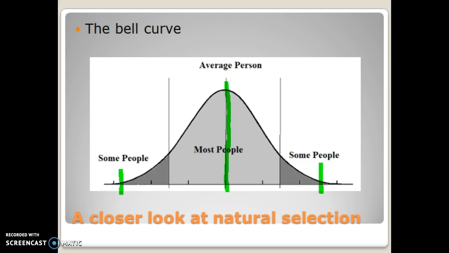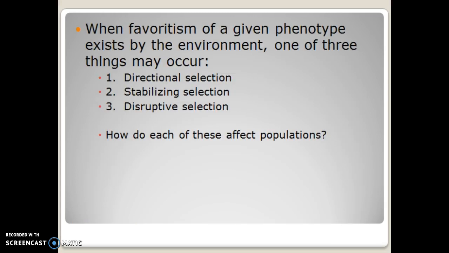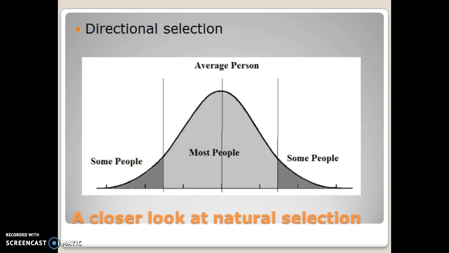So we talked about the three different things that could occur to that bell curve when one of those groups of people has an advantage. Those three things would be directional selection, stabilizing selection, or disruptive selection. To recap directional selection, our average is right here, but what would happen if the people right here had a selective advantage?